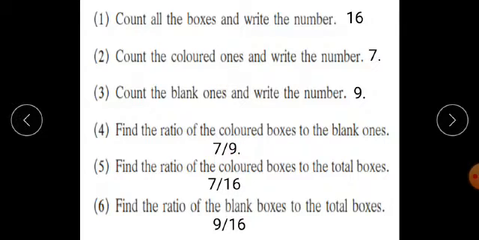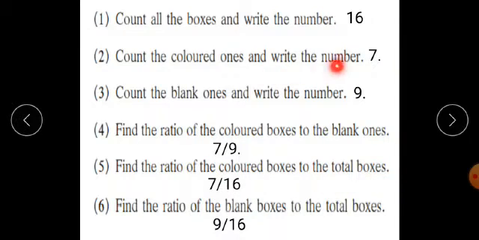Students, please see here carefully. They have not asked proportion, they have asked ratio. Therefore, you have to write that the ratio of colored boxes to the blank ones is equal to 7 upon 9, or 7 by 9. Next question, find the ratio of the colored boxes to the total boxes.